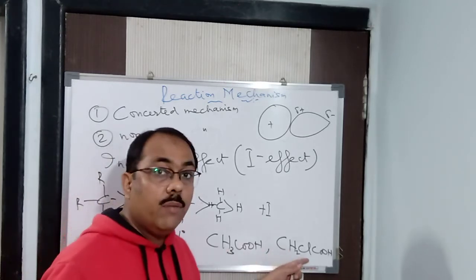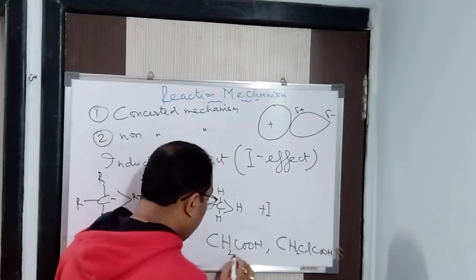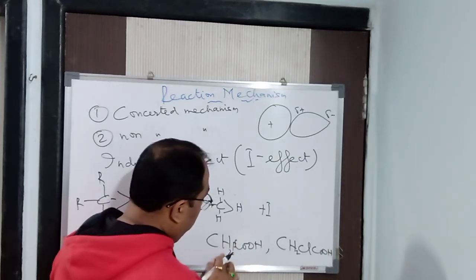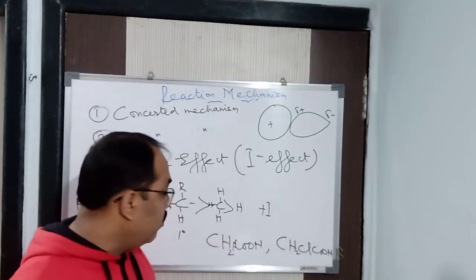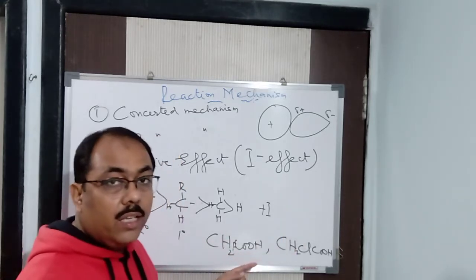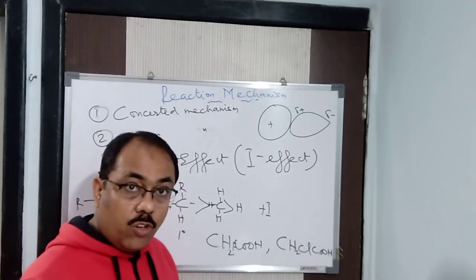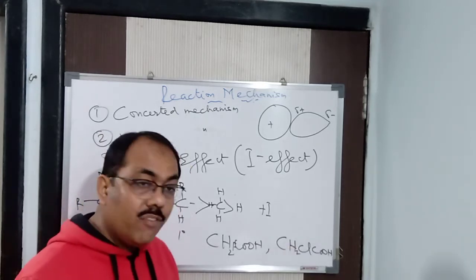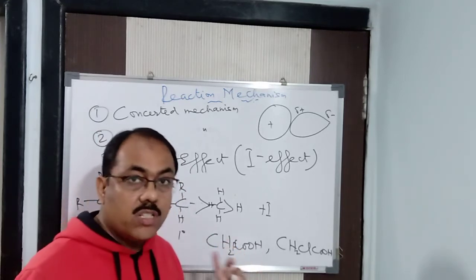Now, instead of chlorine, if I put fluorine, CH2FCOOH, this is more reactive than this. Why? Because fluorine is more electronegative than chlorine. So fluorine is going to pull the H plus ion more readily towards itself than chlorine. So the idea of electronegativity should be very clear to you before you study this chapter.